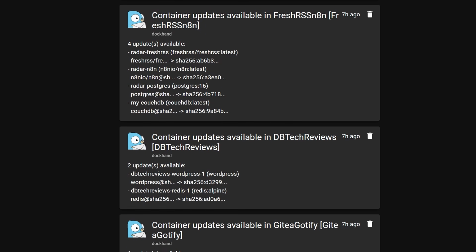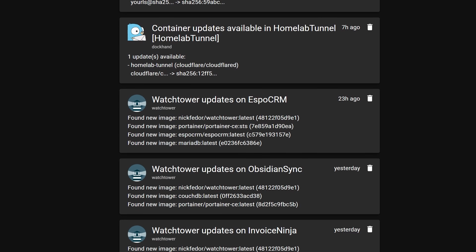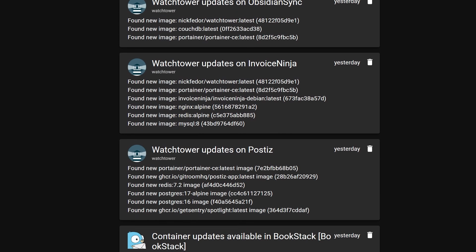When there's an update available for a container, I get a Gotify notification. And when a container goes down, I get a Gotify notification. And when it comes back, I also get a Gotify notification. Now, I used to use Uptime Kuma for some of those notifications, but Dockhand handles them just as well. So Uptime Kuma is gone also. And all of this is managed from one dashboard across every LXC and VM. I'm not checking multiple places. I'm not SSHing into individual hosts to see what's running. It's all just in one dashboard.